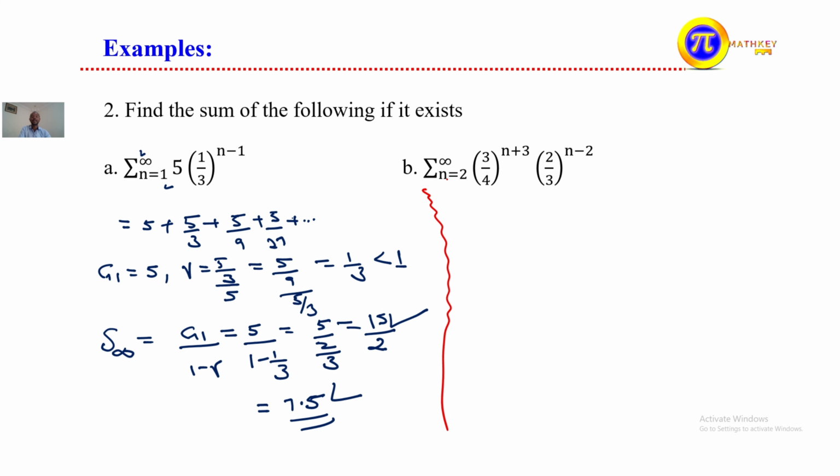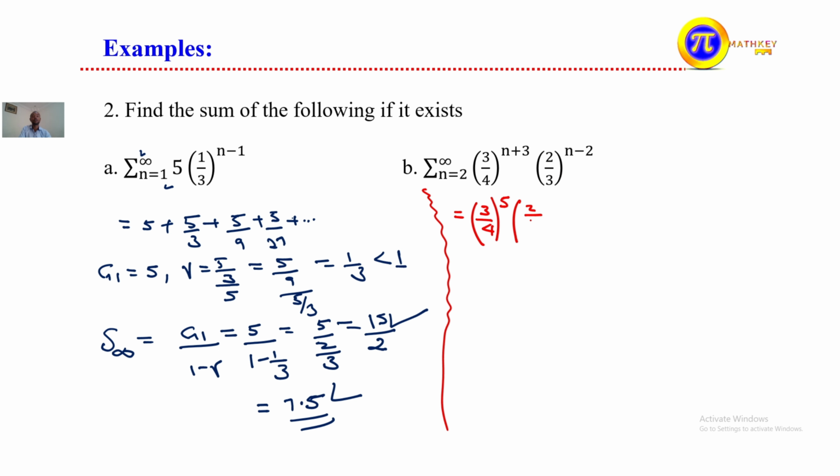Similarly, here n starts from 2 to positive infinity of 3 over 4 to the power of n plus 3, times 2 over 3 to the power of n minus 2. When we substitute 2, what is the value? This is the sum. It starts with 3 over 4 to the power of n plus 3, so with n equal to 2 that is 5, times 2 over 3 to the power of n minus 2, which is 0.